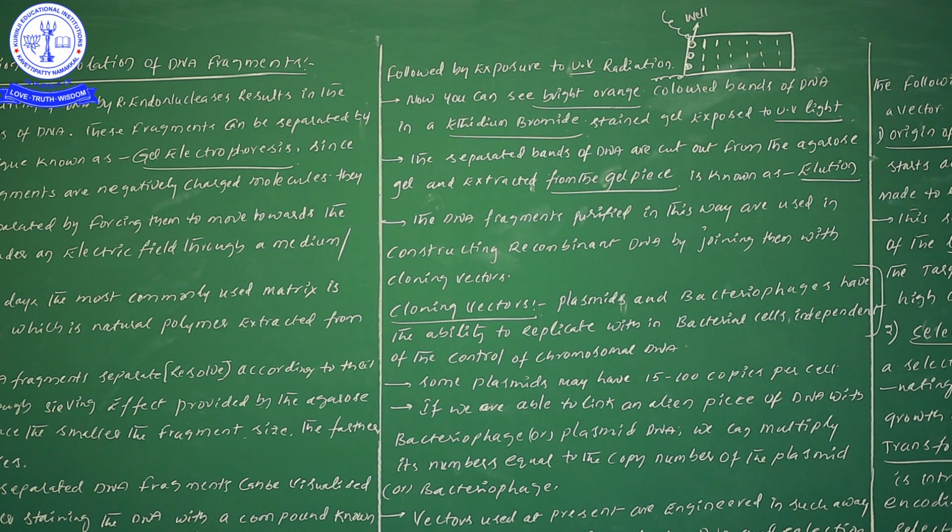Next, the separated bands of DNA are cut out from the agarose gel and extracted from the gel piece, which is known as elution.